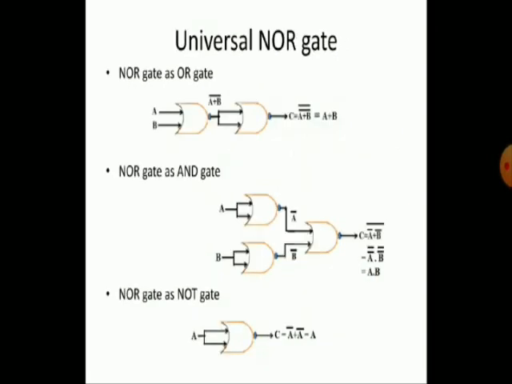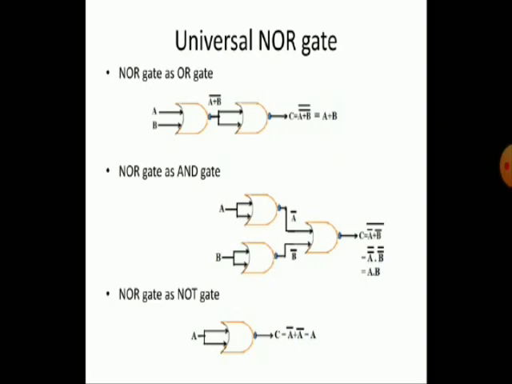Similarly, another universal gate is the NOR gate. First, the NOR gate as an OR gate. You can observe here I have taken two NOR gates to construct an OR gate. First one is a NOR gate, second one is a NOR gate as a NOT gate.